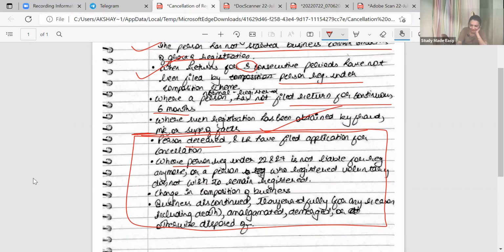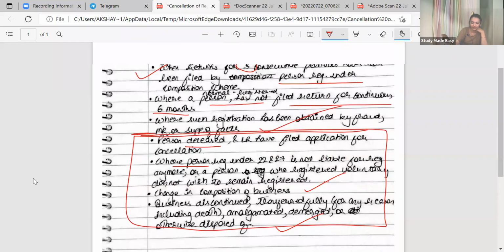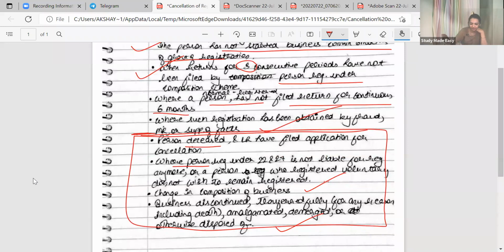Where the person registered under 20 to 24 is not liable for registration anymore, or a person who has got voluntary registration does not wish to remain registered. Change in composition of business, discontinued for any reason. Everything was perfect apart from that fencing.